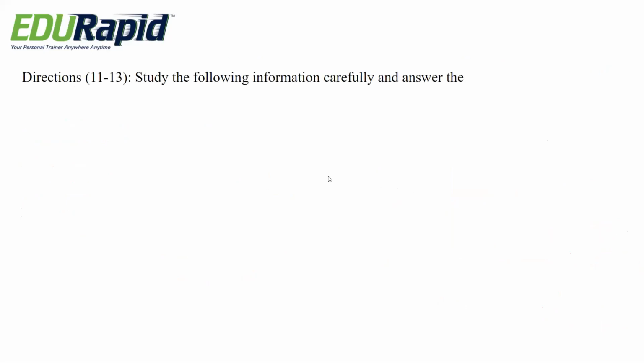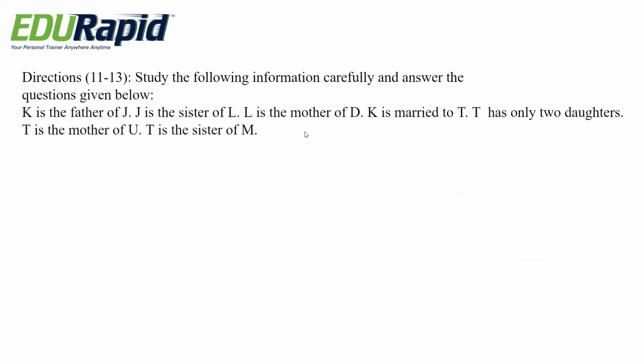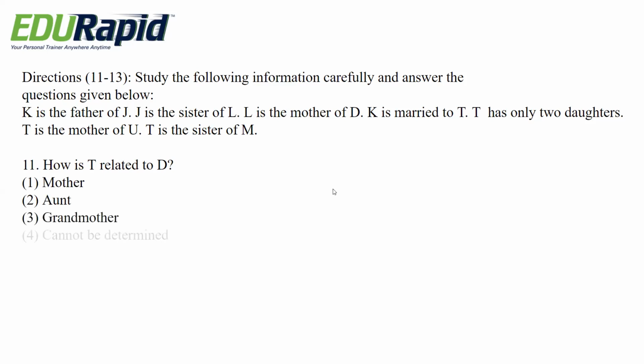Next question. Study the following information carefully and answer the questions given below. K is the father of J. J is the sister of L. L is the mother of D. K is married to T. T has only two daughters. T is the mother of U. T is the sister of M. So these are the conditions. Based on this condition, how is T related to D? Options are mother, aunt, grandmother, cannot be determined.